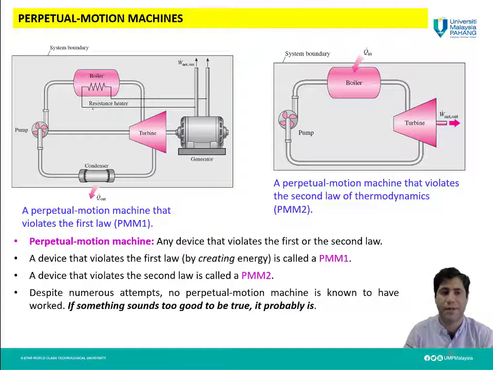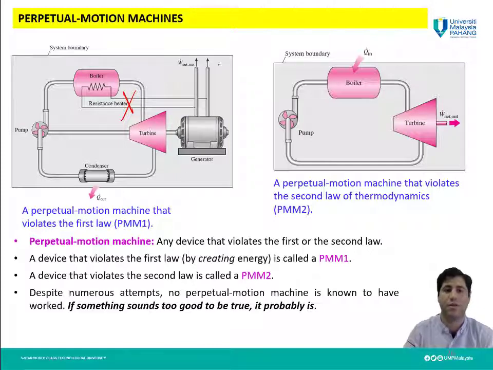We only put a resistant heater inside the boiler, and the electric power for this resistant heater comes from a generator which is attached to the turbine of this power plant. In other words, the required power to run this power plant is generated inside the power plant. And according to the first law of thermodynamics, you know that we cannot have such a machine, because here, as you can see, we don't have any external source.